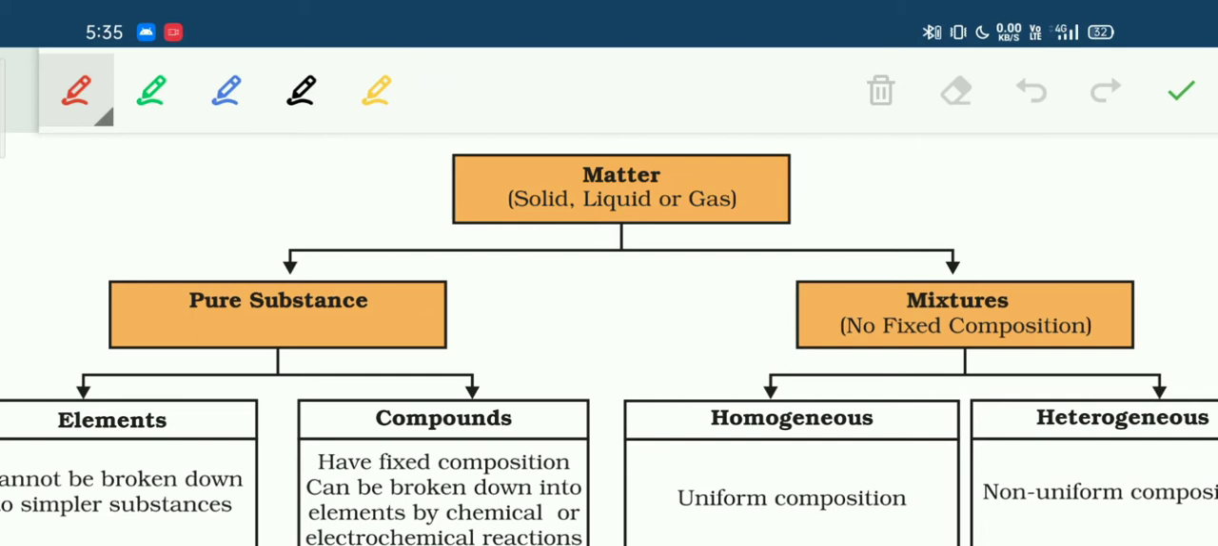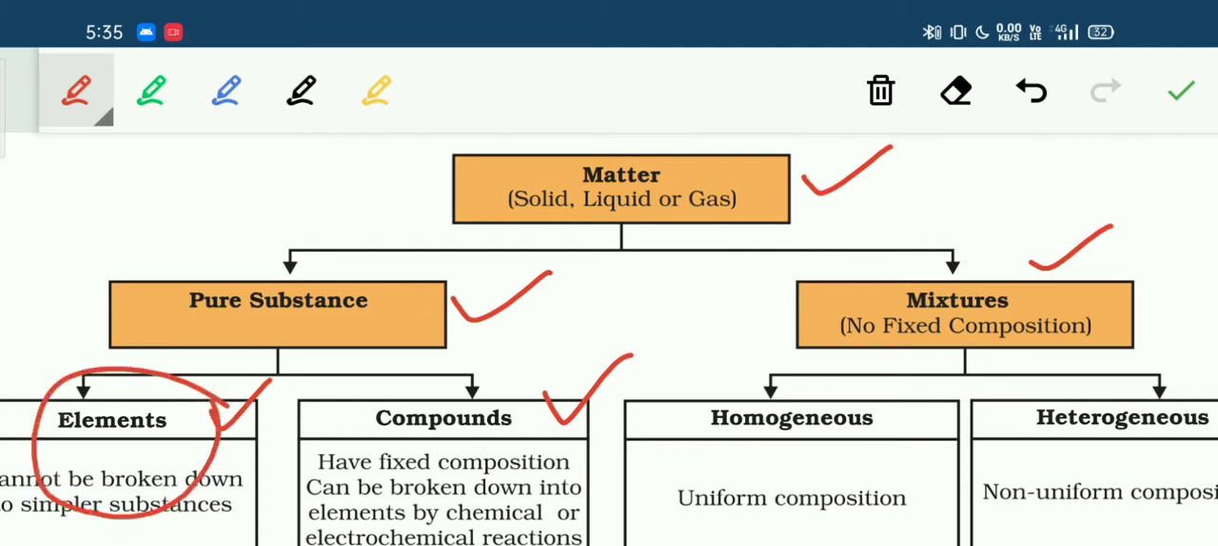Students, you know that matter is chemically classified as a pure substance or as a mixture. You also know that a pure substance is further classified as elements or compounds. Out of these two, we have covered elements in the previous session. Now today, we are going to study about compounds.